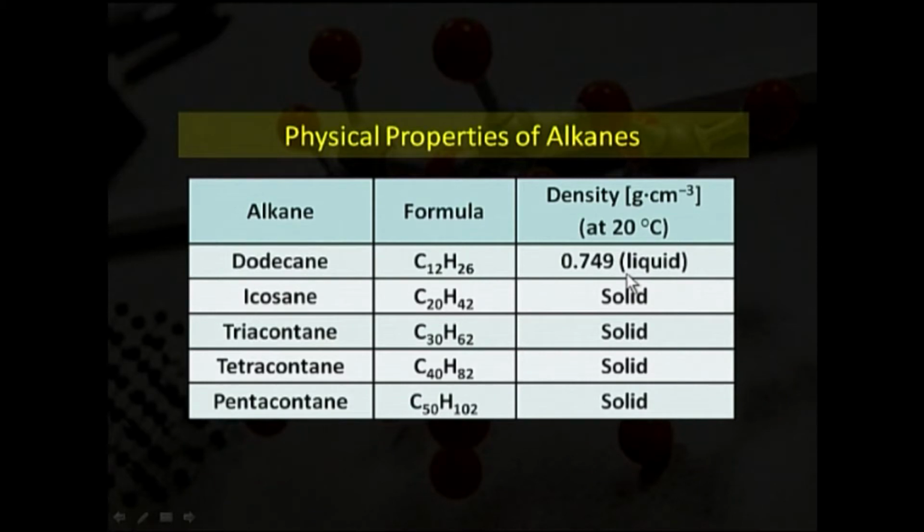Dodecane, C12H26, is a liquid. Eicosane, C20H42, is a solid, triacontane C30H62 is a solid, tetracontane C40H82 is a solid, pentacontane C50H102 is a solid. So, in this table it is clear that the higher alkanes are in the form of solids and lower alkanes such as methane, ethane, propane and butane are in the form of gases. This table is clearly indicating the state of alkanes.